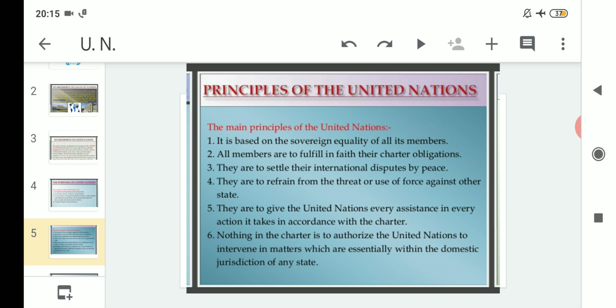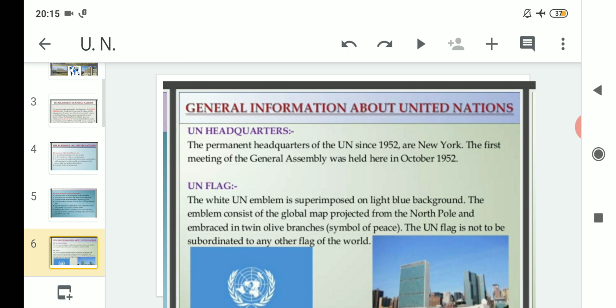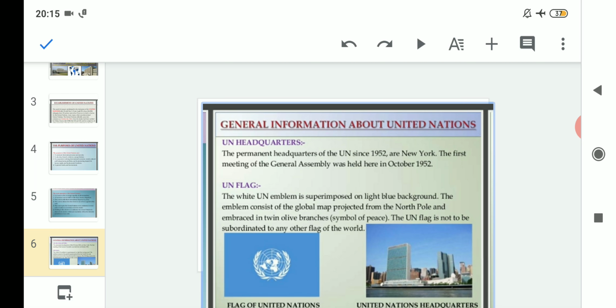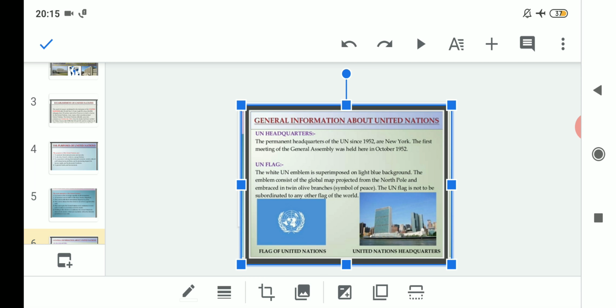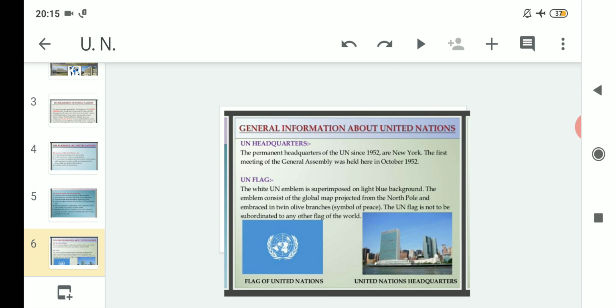So the United Nations is the supreme. You cannot interfere also, and you cannot raise objections regarding any decisions taken by the United Nations. Moving on to the next point, that is general information about the United Nations. Just a brief idea about the United Nations.